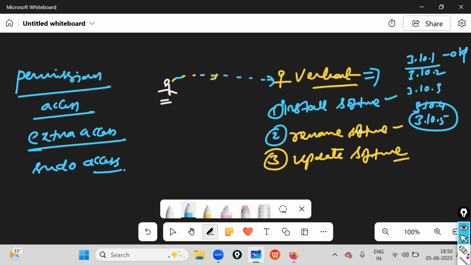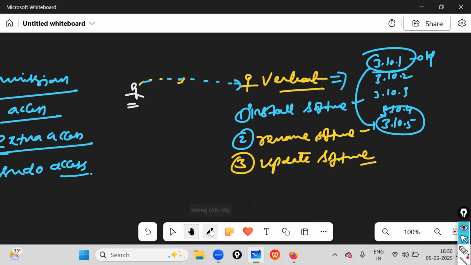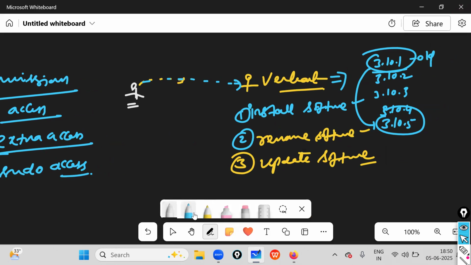That means version 1 is upgraded to 5. As of now, take the stable version. In real time, we take the stable version. The stable version is 3.10.3. So the software is updated perfectly.